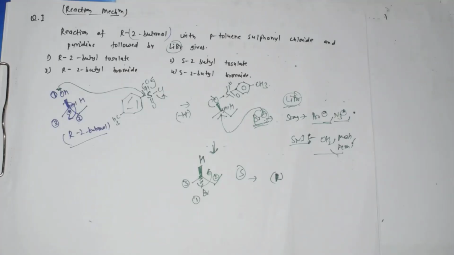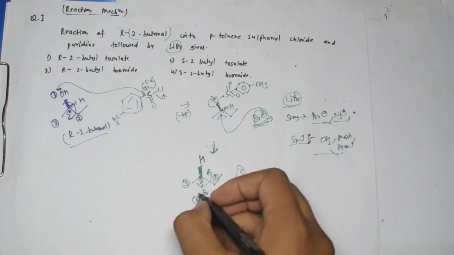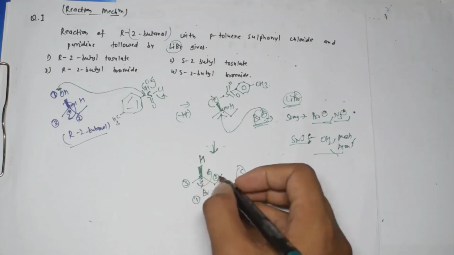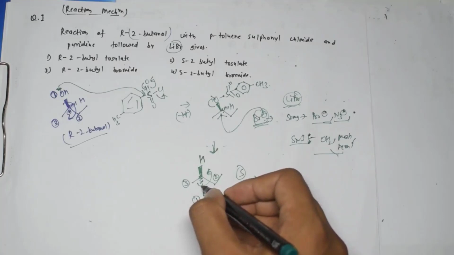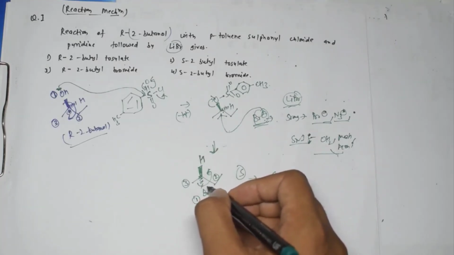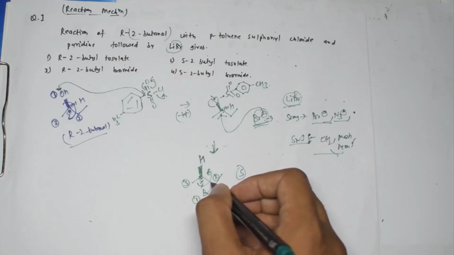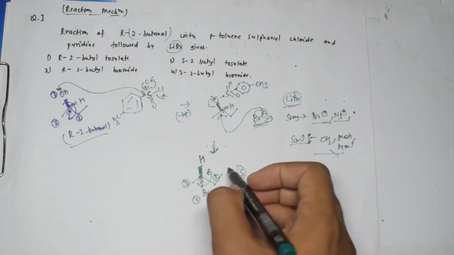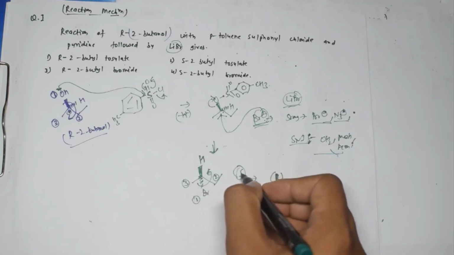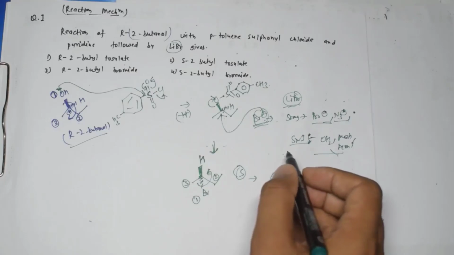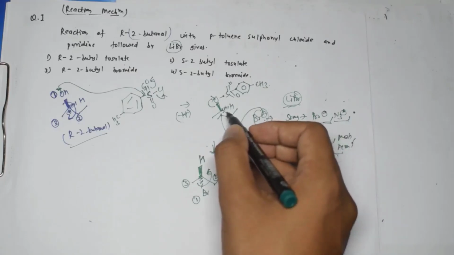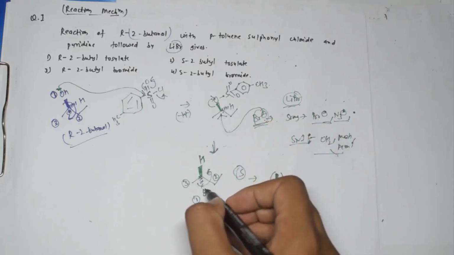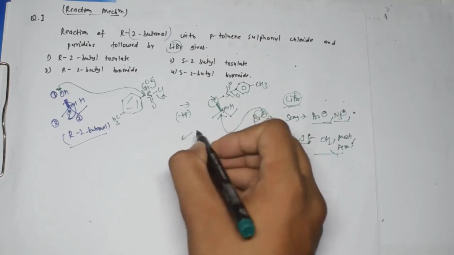So here the configuration I am saying will actually be R, because Br is below the plane and hydrogen is above the plane, and this Br which we have over here is actually below the plane. Actually I should write it like this.